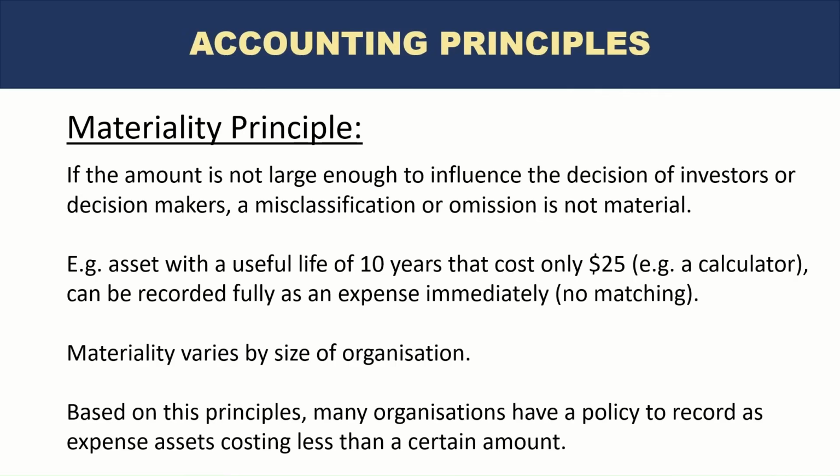So a company may have a policy that any amount that is less than $5,000, even though the nature of that item is an asset which has a useful life of more than a year, still for accounting purposes that amount will be recorded immediately. So the entire amount will be recorded as an expense in the month of purchase.